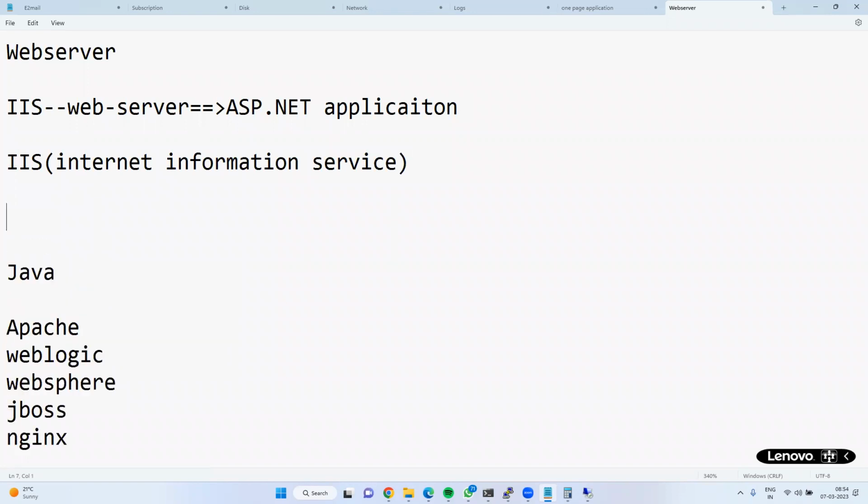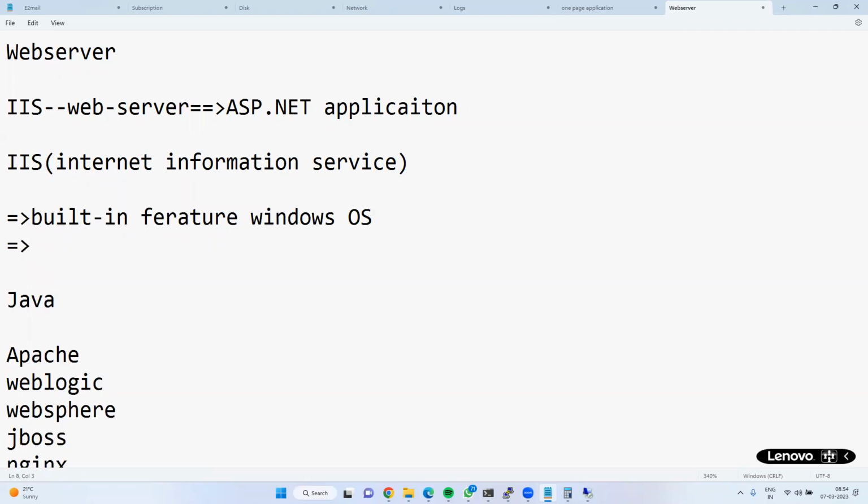So IIS is what? A built-in feature for the Windows operating system. What is the latest version of IIS in the market? Any idea?